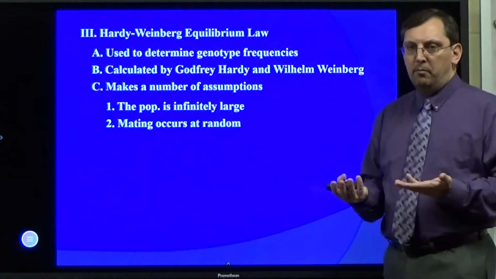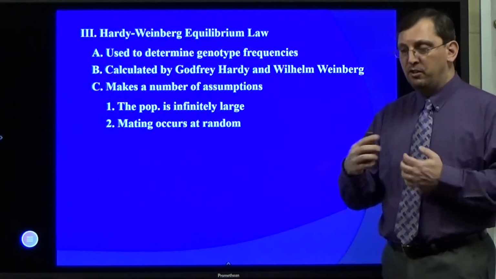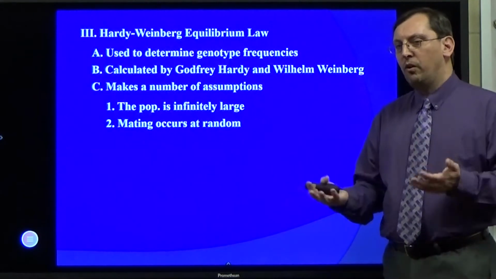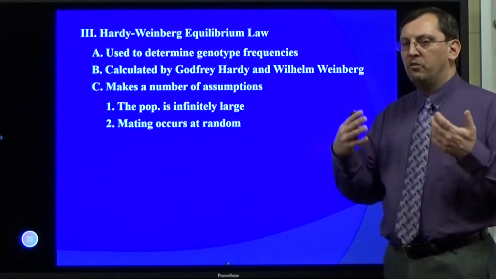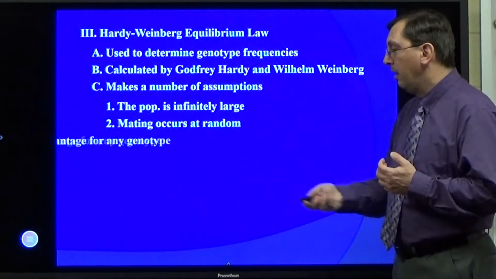Mating occurs at random. That means there is no mating selection. There is no people choosing partners that they want. It's just random matings. That usually doesn't happen in real life with any sort of organism. It's usually going to be very selective towards the types of things that they do. And when you choose a mate and things like that, that's going to throw that off.